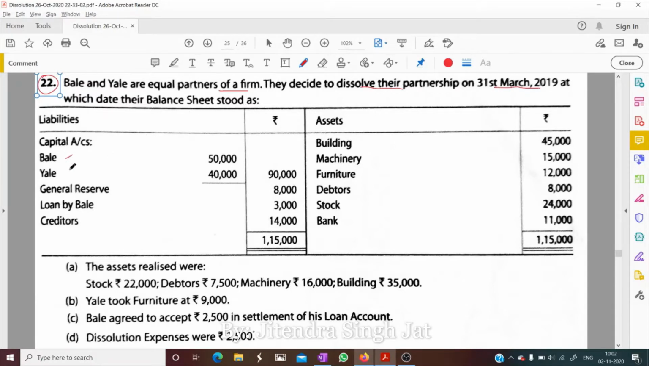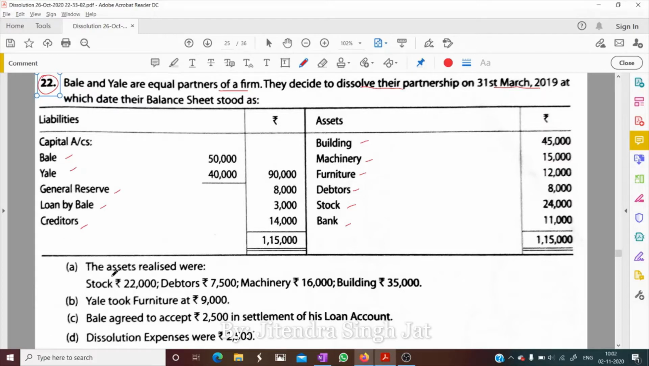So capitals are given, general reserve, loan by Bale, it means loan account will be prepared. Creditors, building, machinery, furniture, debtor, stock and bank. It means everything we will transact through bank. So let's see the adjustment.